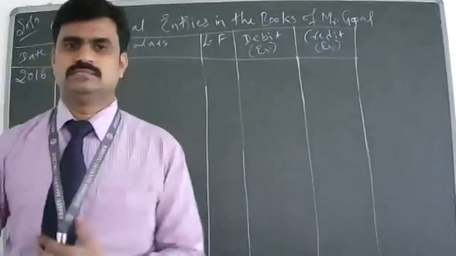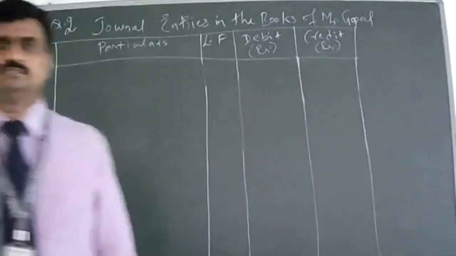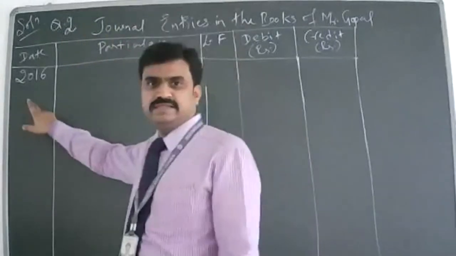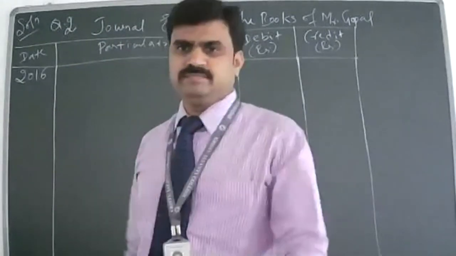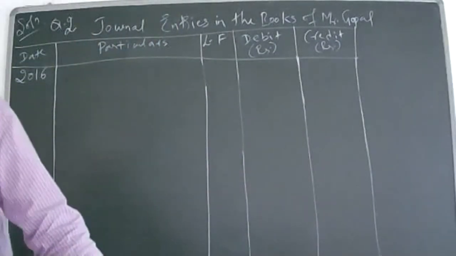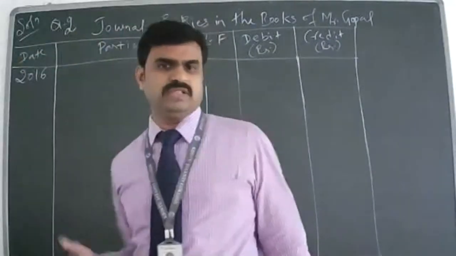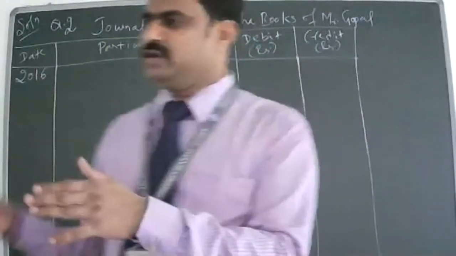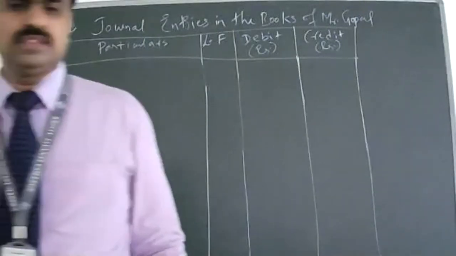Sold goods to Murthy on credit rupees 400. So we are doing 2016, January 7th transaction. It says sold goods to Murthy on credit for rupees 400. So sold goods to Murthy on credit rupees 400.